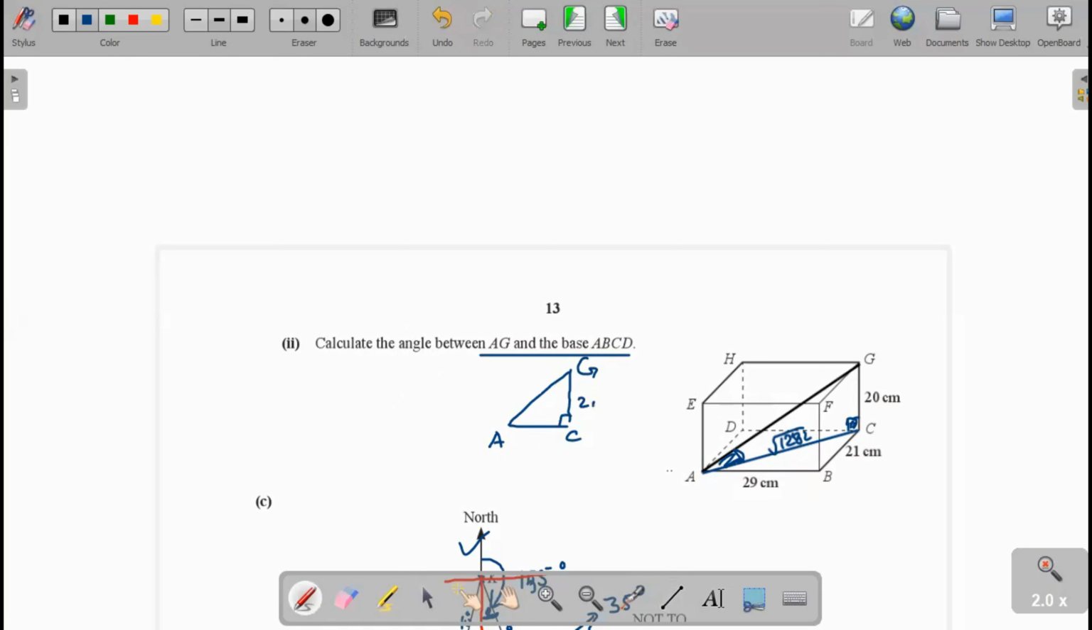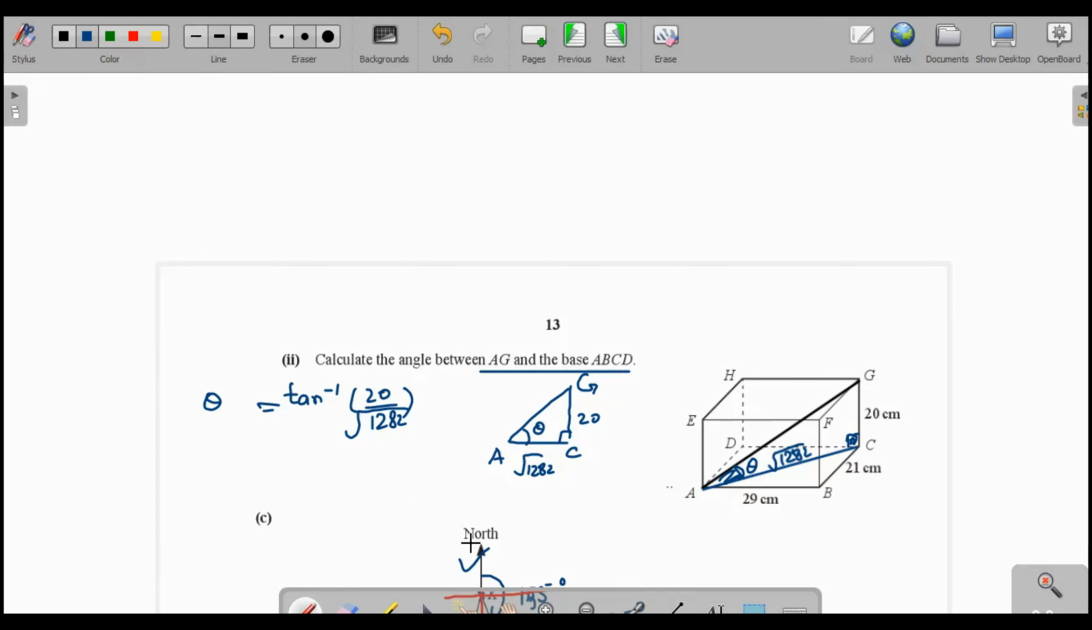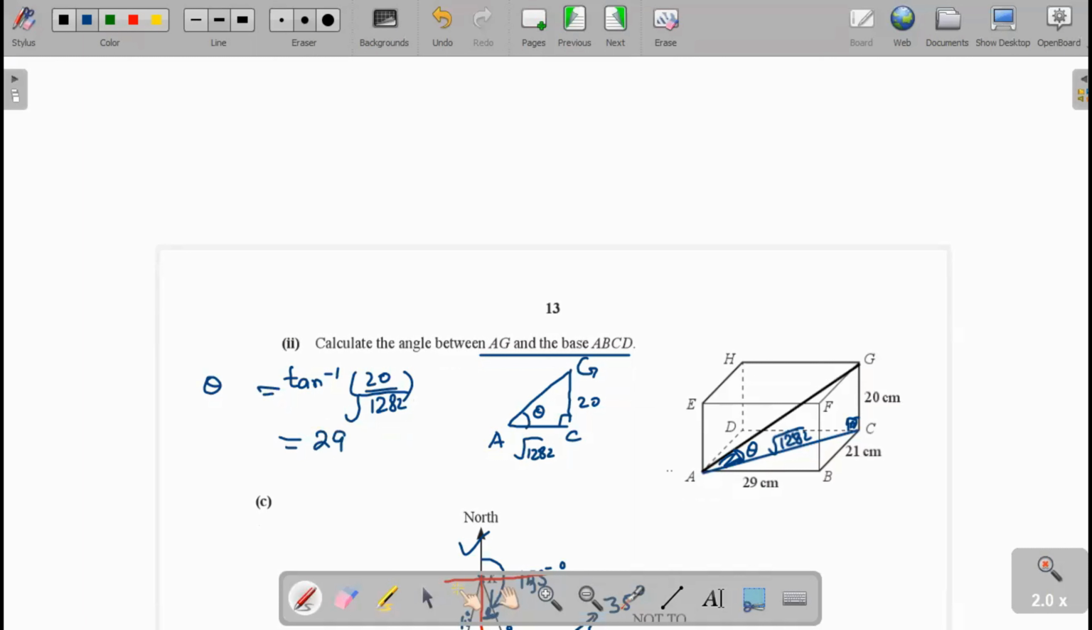Here the length is 20 centimeter and that length is square root of 1282. Now we take tan inverse of 20 over square root of 1282, and we get the angle theta. This angle we say is theta. Now this is the required angle. We calculate it, that's 29.18 degree. You can say 29.2 degrees is the angle.